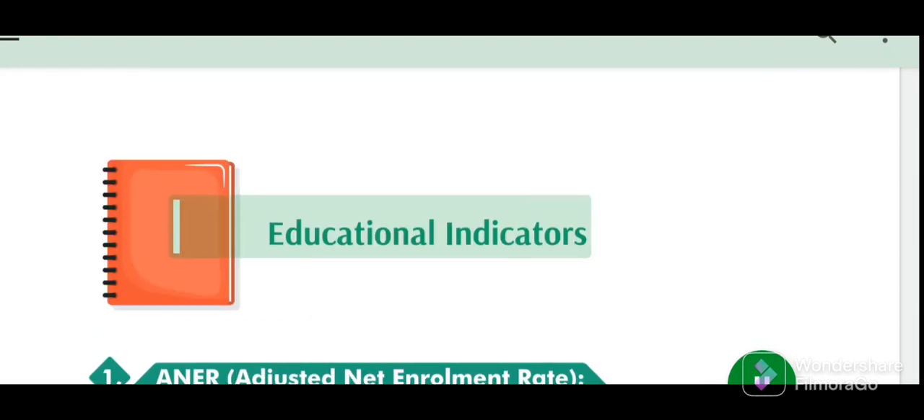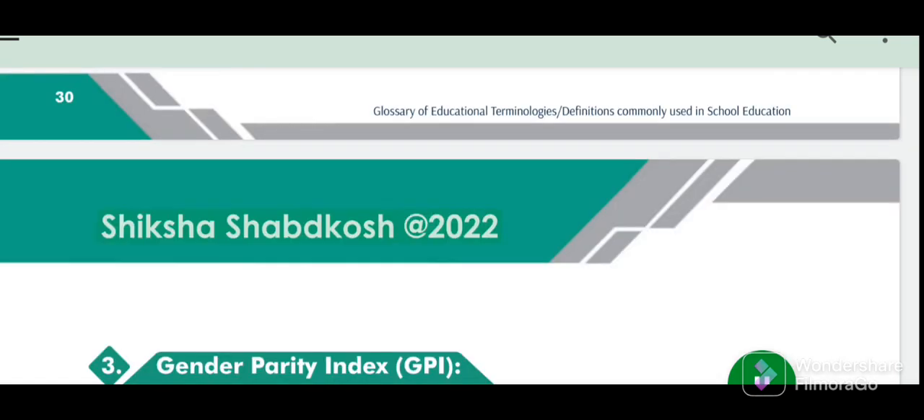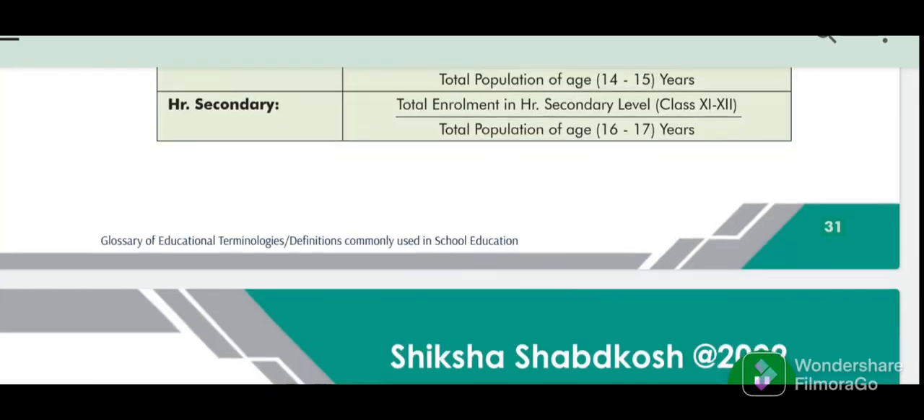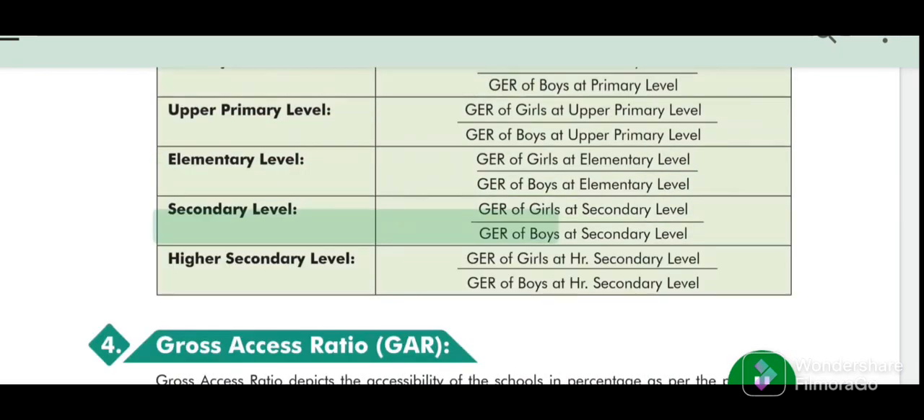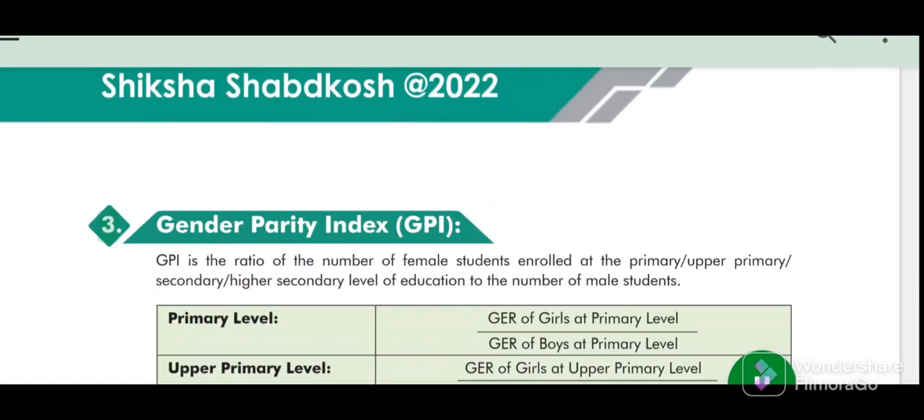Educational indicators. Glossary of educational terminologies. Definitions commonly used in school education. Shiksha Shabdkosh 2022.